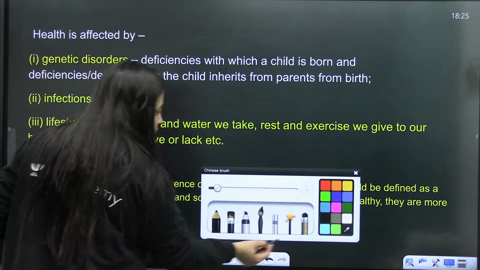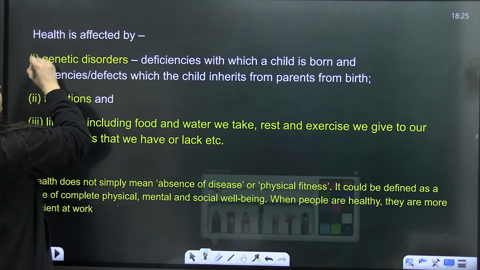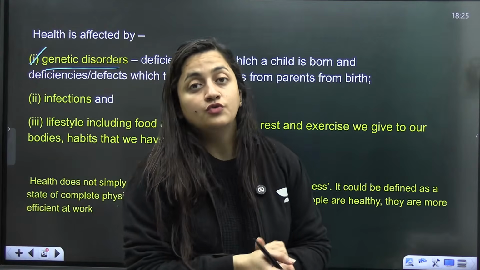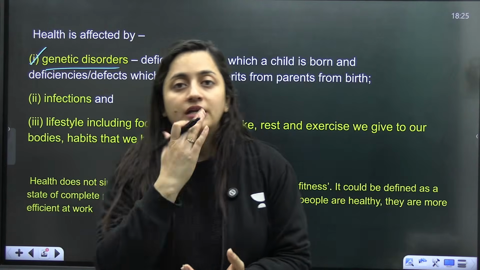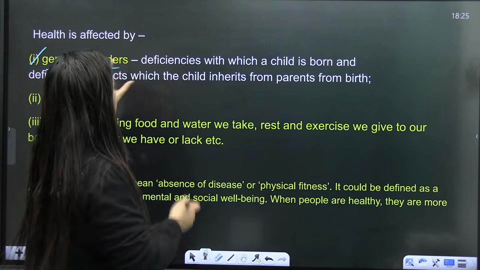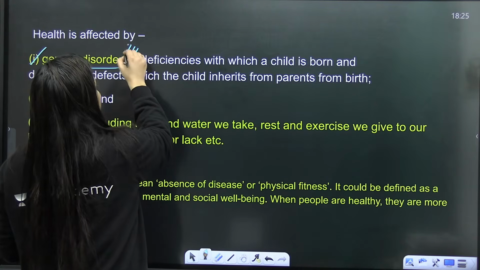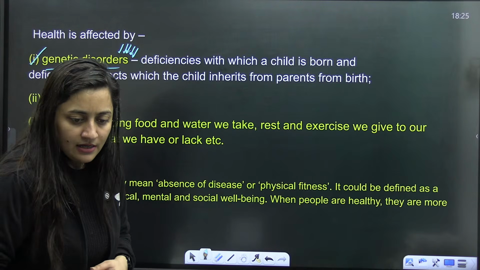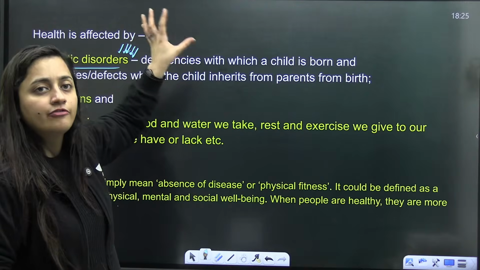Okay, so when it comes to health, students, health is affected by, of course, the genetic disorders. When it comes to the genetic disorders, we have the example of Down syndrome, hemophilia, etc. When there is an abnormality in our genetic material, it can be due to any mutation, isn't it? It is something that we are getting from our parents.